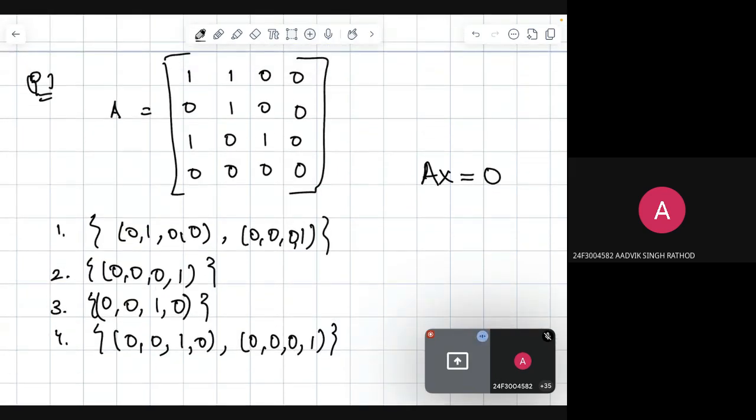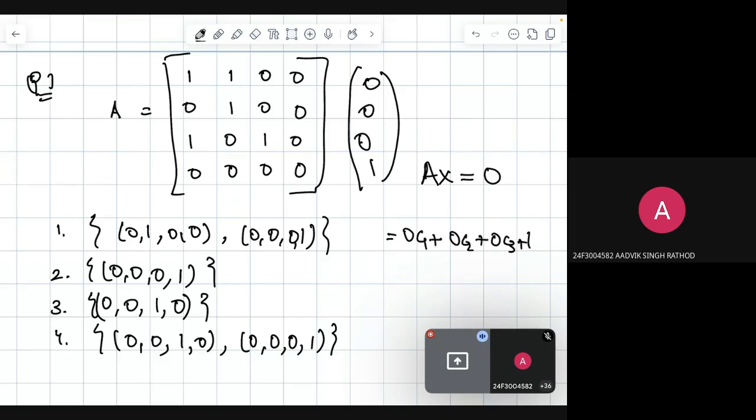Say first we check for 0 0 0 1. This means 0 of the first column plus 0 of the second column plus 0 of the third column plus 1 of the last column. So 0 into C1 plus 0 into C2 plus 0 into C3 plus 1 into C4.